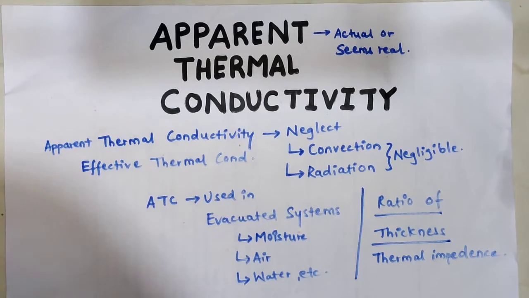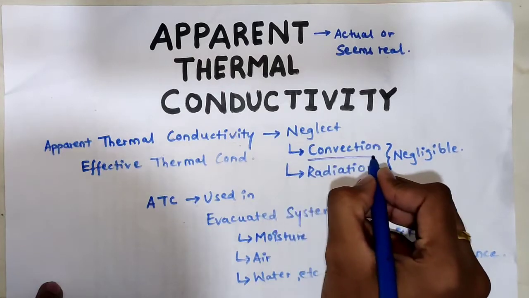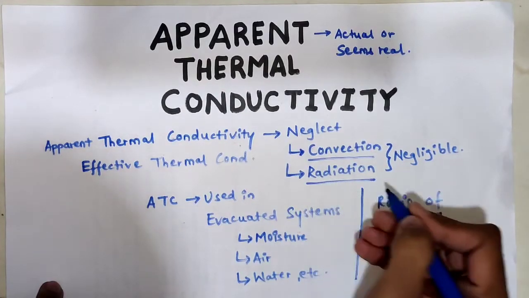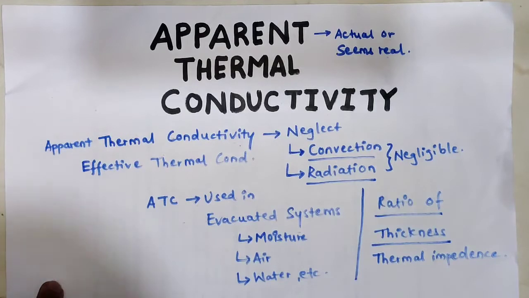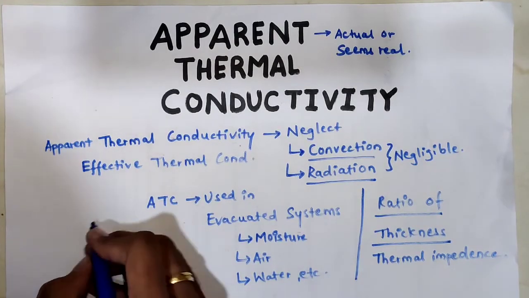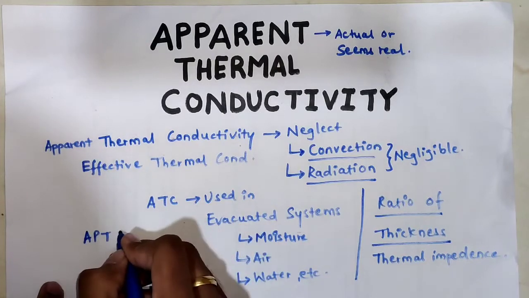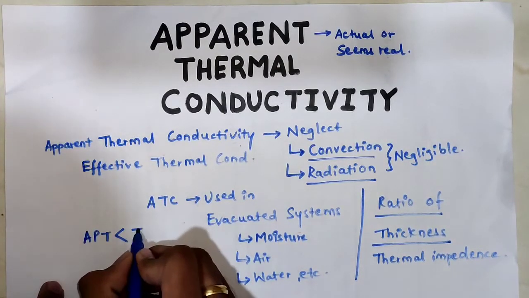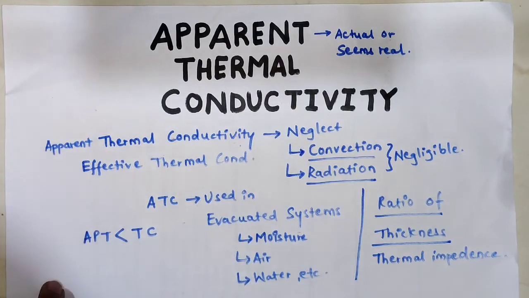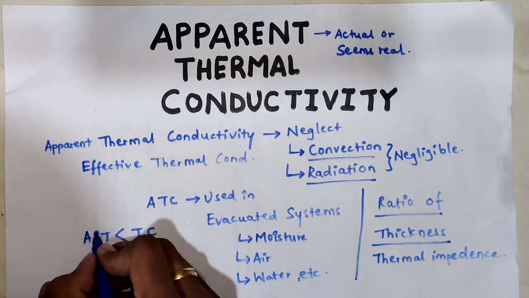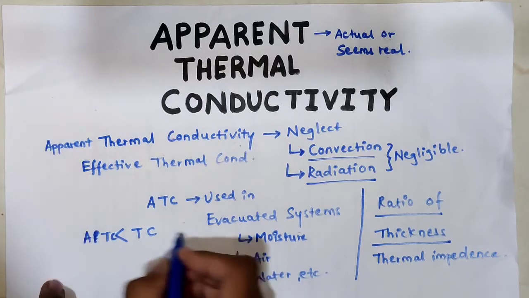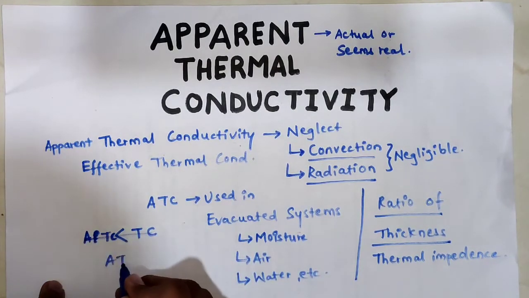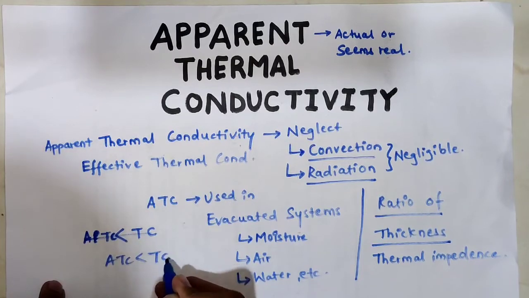The calculated value of apparent or effective thermal conductivity is always less than the value of actual thermal conductivity. This is because we are always neglecting the effects of convection and radiation. So ultimately the resulting thermal conductivity would be less than the actual one. So apparent thermal conductivity is always less than thermal conductivity. Let me write here: ATC is always less than thermal conductivity. Okay.